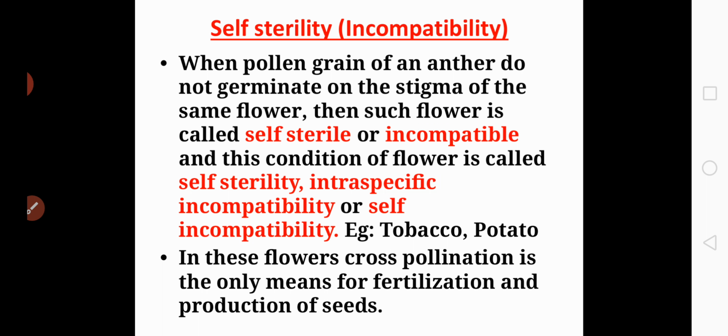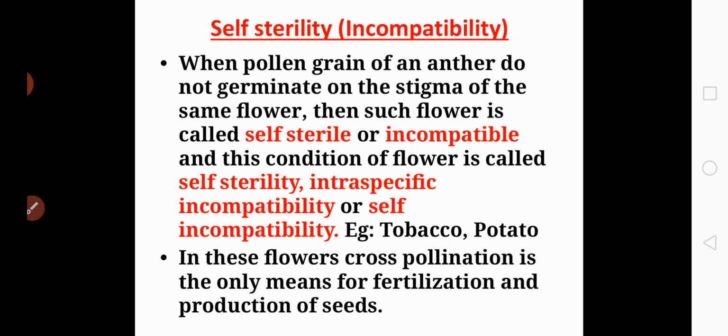And if the unisexual flower contains the male reproductive organ, that means if the stamen is present, then the flower is called as staminate flower or male flower. And if that unisexual flower contains the female reproductive organ, that is pistil, then the flower is called as pistillate flower or female flower. Okay.